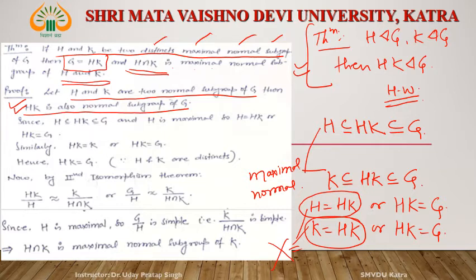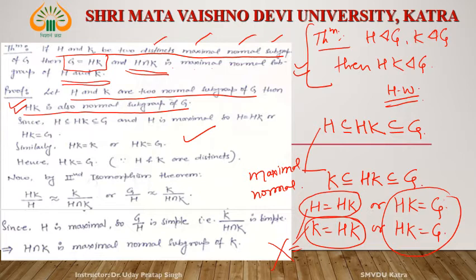Why? Since here it is given that H and K are two distinct maximal normal subgroups. These two are distinct, right? Therefore, HK is equal to G. So the first part is proved, right? If H and K are two distinct maximal normal subgroups, then G is equal to HK, right?